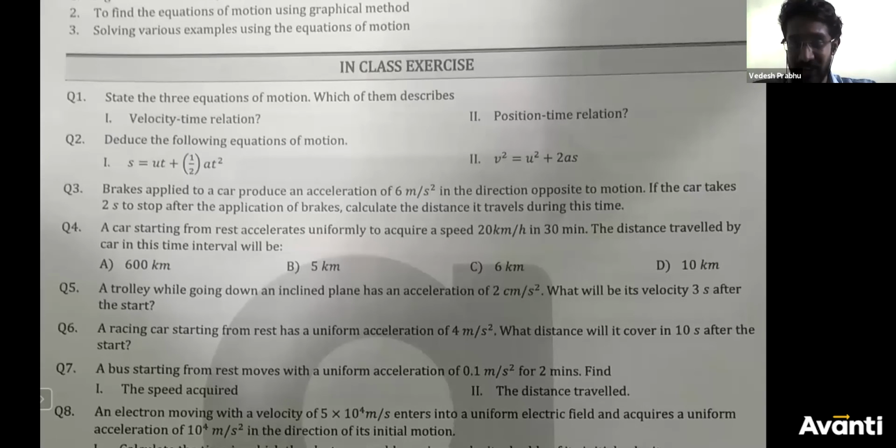First write all the given things and try to choose the best formula, and once you have the formula you'll be able to solve. If you're done, you can just send me the answer.